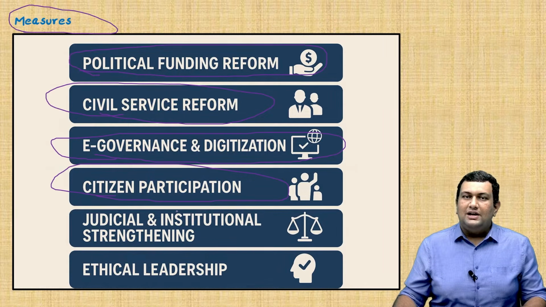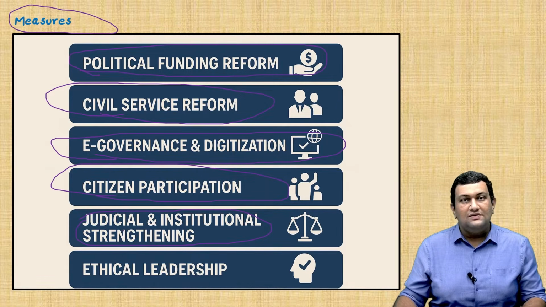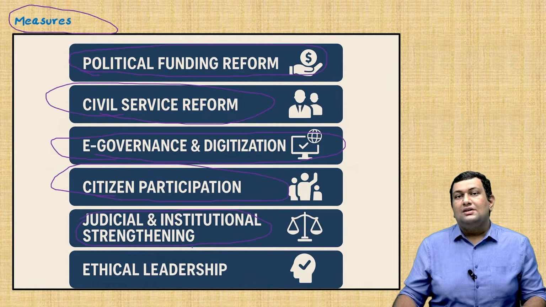This can be done by RTIs, social audits, etc. Another important aspect is judicial and institutional strengthening. We need to establish fast track courts and strengthen institutions such as the Central Vigilance Commission and the Central Bureau of Investigation. We need to ensure that they are separated from politics. The important one is ethical leadership.